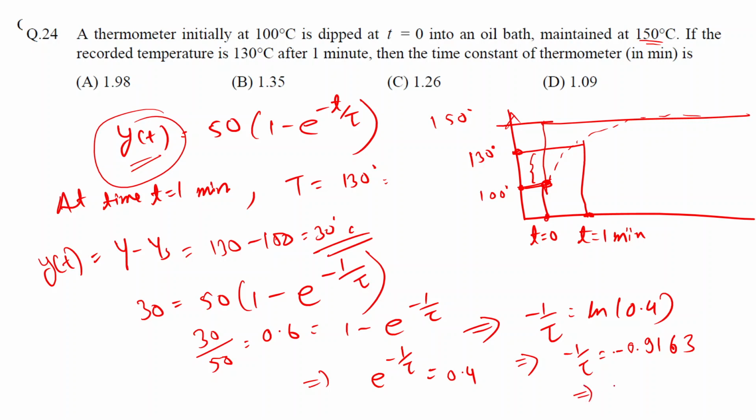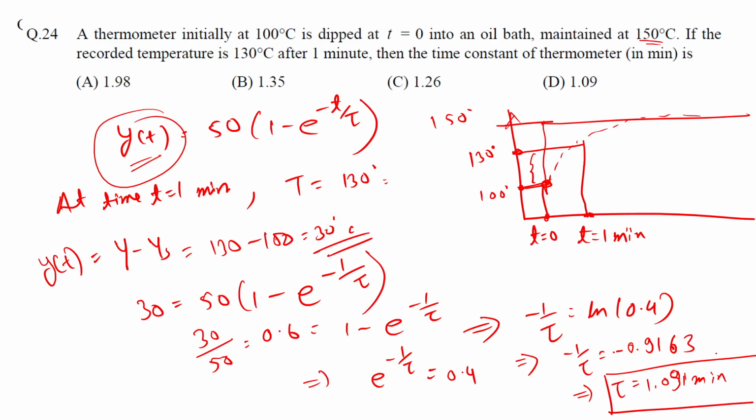You can invert this and you will get tau as 1.0919 minutes. So this is the time constant for this system. In this question we were asked for the time constant, so the time constant for the thermometer is 1.091 minutes.